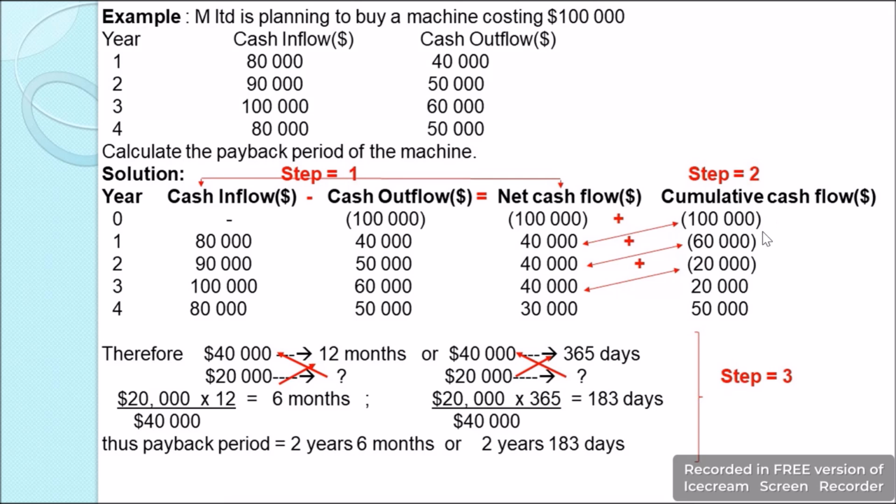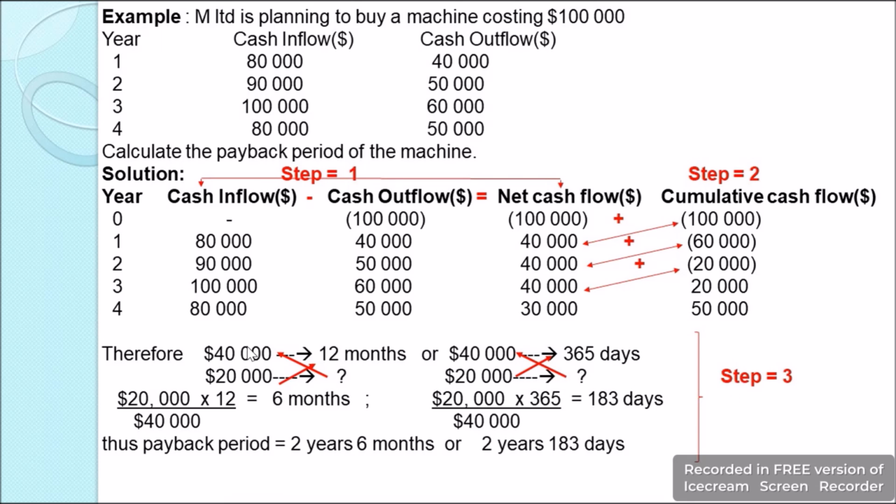Now from here we can see that we are able to recover our initial investment in year 2, we have the negative cash flow, and some portion of year 3. So in the third step we will find the portion of year 3 which will also be required to complete the payback period of the investment.